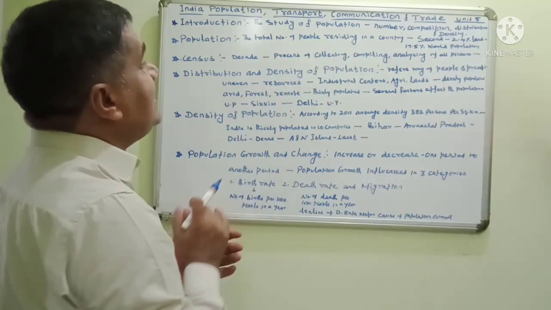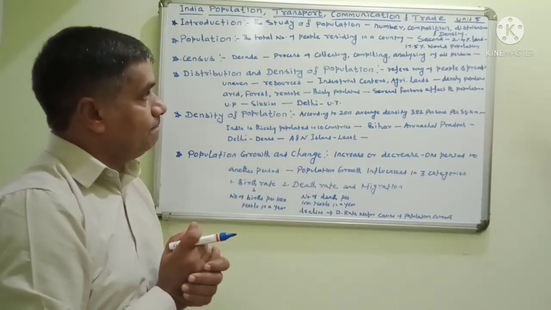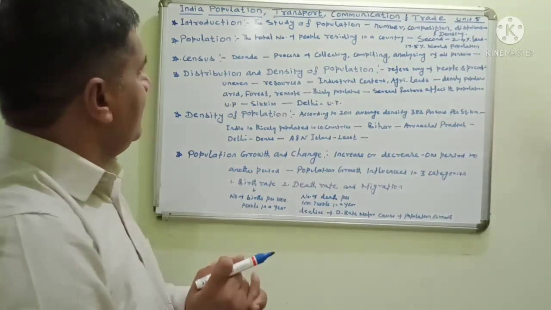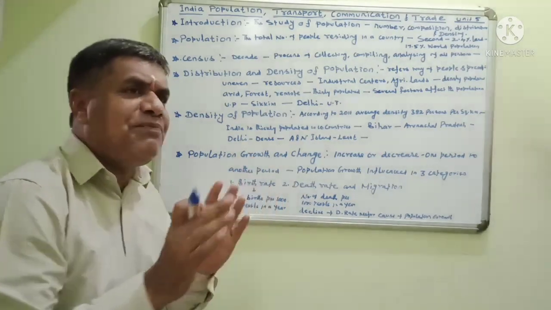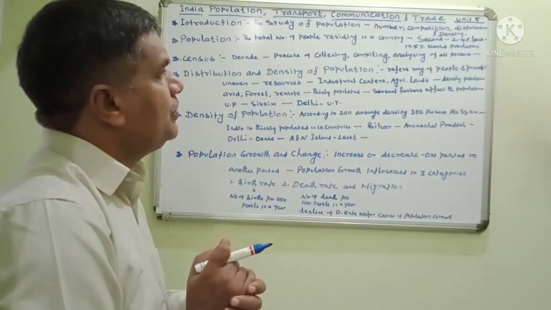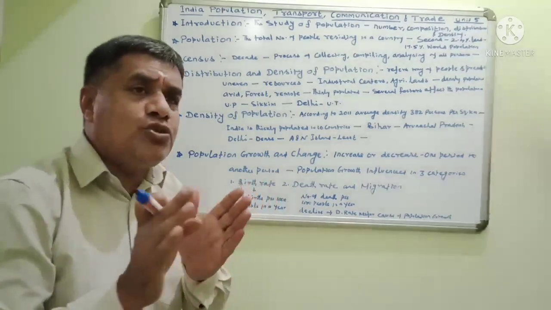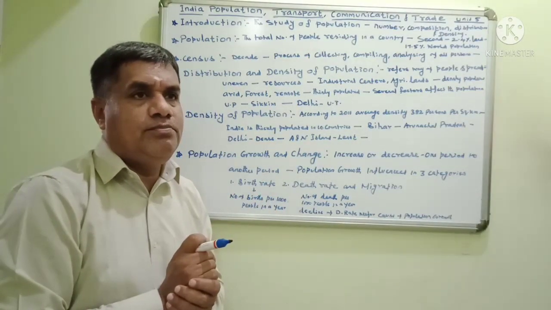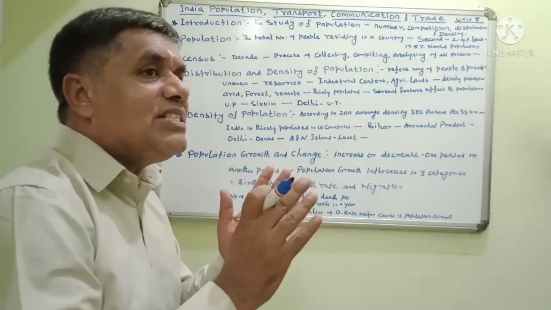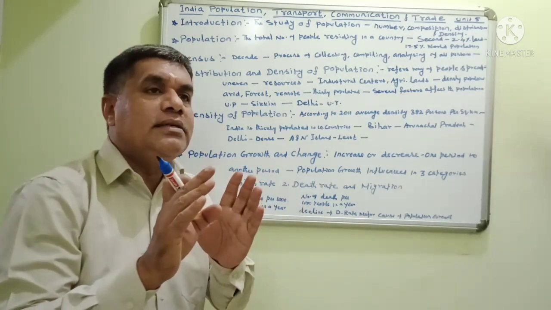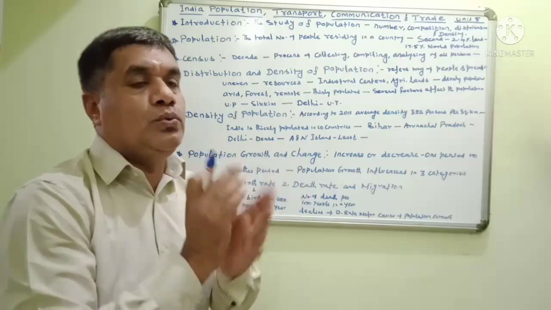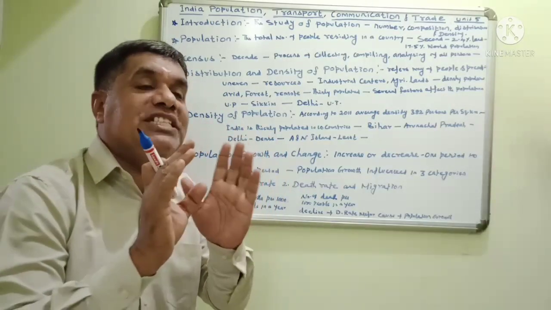Distribution and density of population. The distribution of population differs, as I already told you, and the density also differs. In some areas the distribution of the population is very low. In some areas the distribution of population is very high.